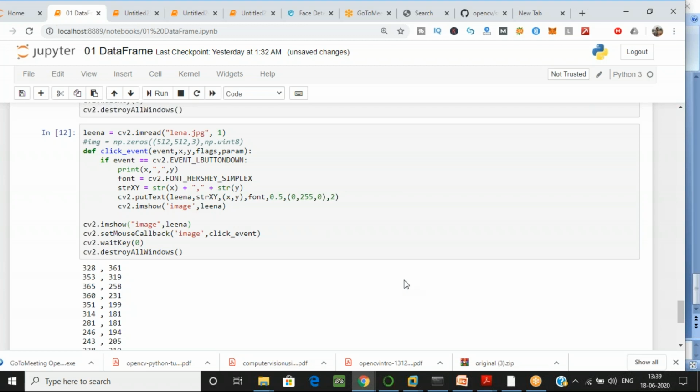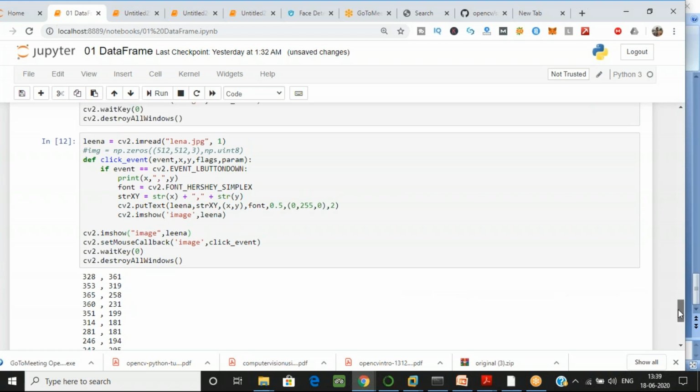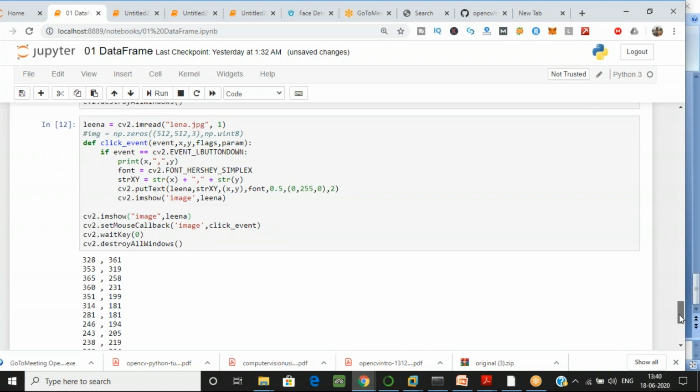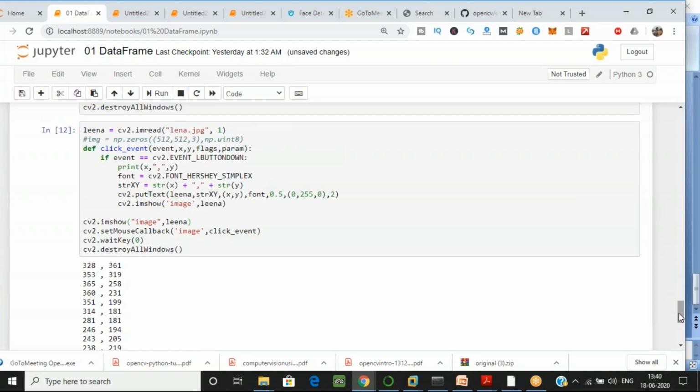Everyone should try that. First, I will see what problem Vishakha and another one is facing. Okay, Shivam, done. Have you done that right click also? Okay, yes. Then send me the code. I'll check what you have done in that.